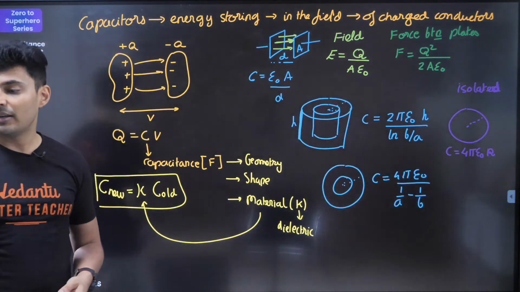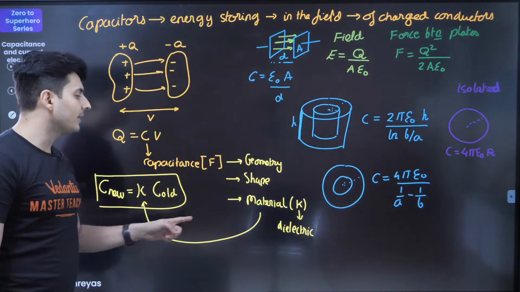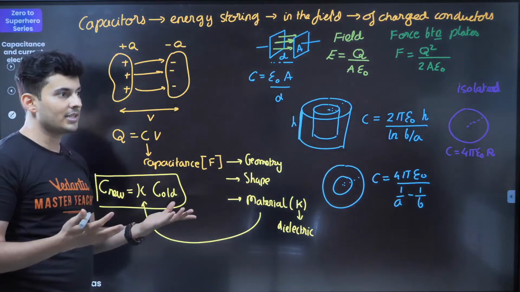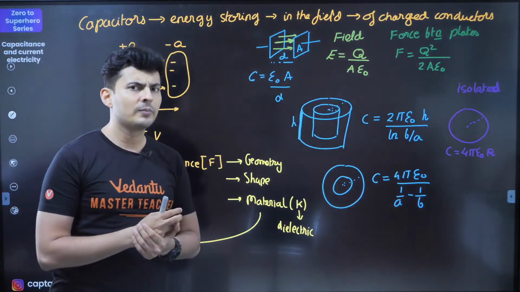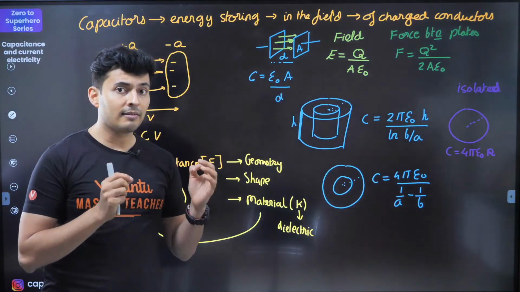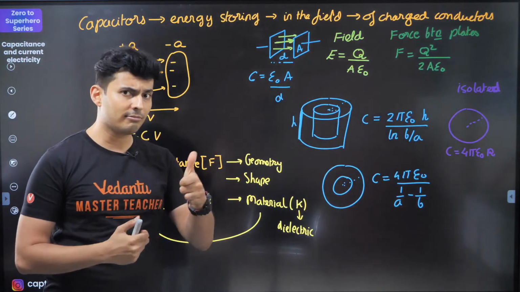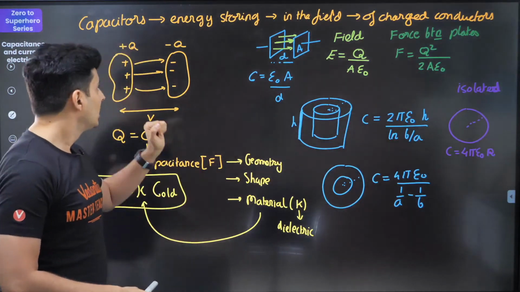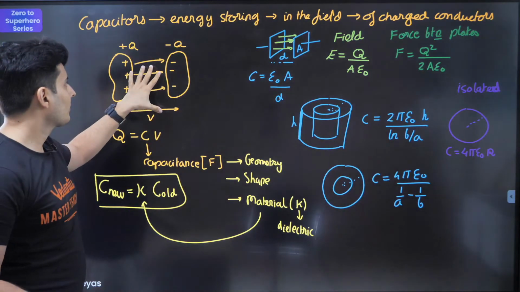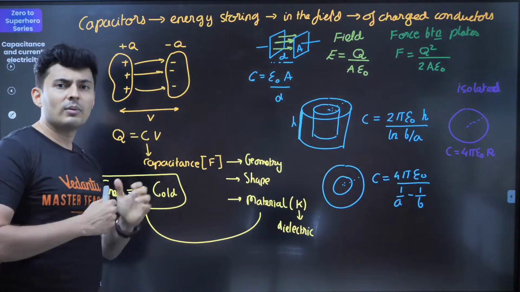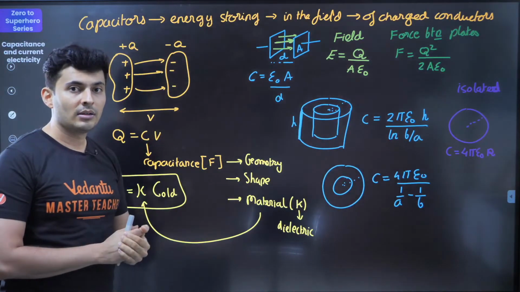So Shruti, if you're wondering how the introduction of a dielectric increases the capacitance, the logic is like this. What does a dielectric do? A dielectric basically reduces the field due to polarization, right? So it reduces the field. Now, there is some field here. You introduce a dielectric. What will it do? It will reduce the field.